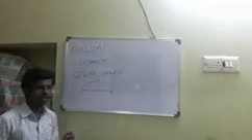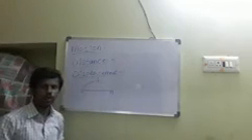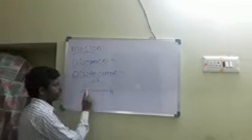Displacement is the shortest distance covered in a given time interval. It is indicated by S. You can take displacement as the shortest distance covered in a time interval. Displacement is a vector quantity.